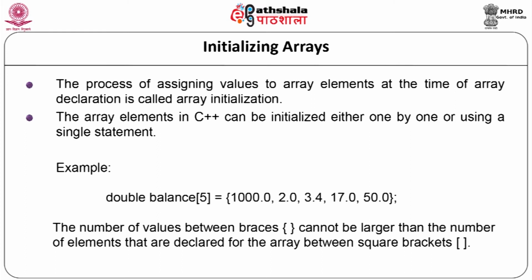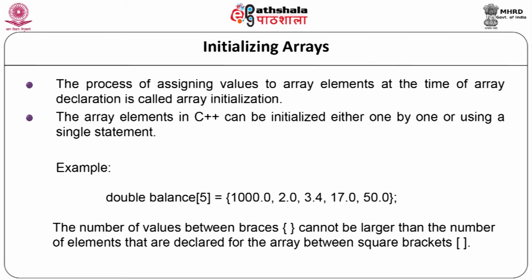Double balance in square brackets 5 equal to, in curly braces, 5 different double values: 1000.0, 2.0, 3.4, 17.0 and 50.0. Here the double array balance of 5 elements is declared, where the first element will have the value 1000, the second will have 2.0, the third will have the value 3.4, the fourth will have the value 17.0 and the fifth element will have the value 50.0.